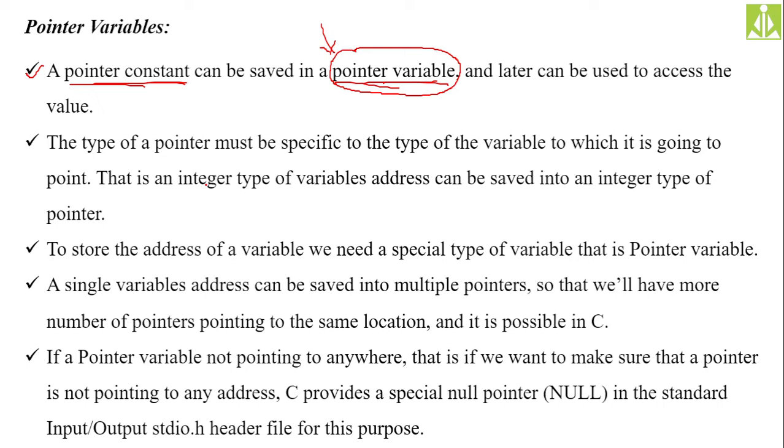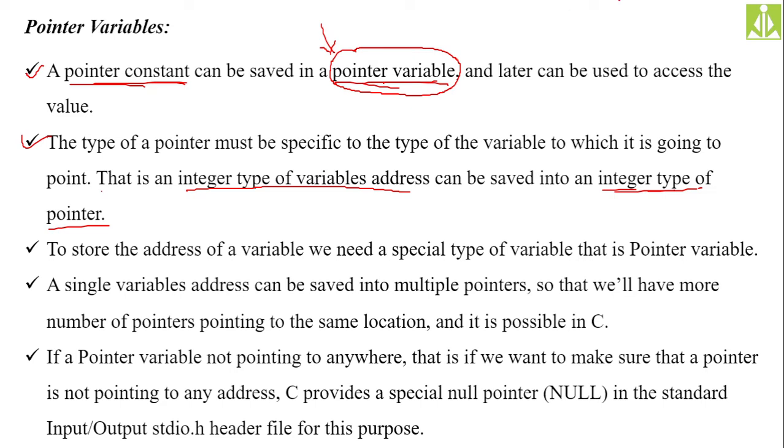And at the same time, if you have a float variable and you want to store the address of that float variable, then you need to create a float pointer. Remember this one. An integer type of variable address can be saved into an integer type of pointer. To store this integer type of variable address, we need an integer pointer. Very simple concept.